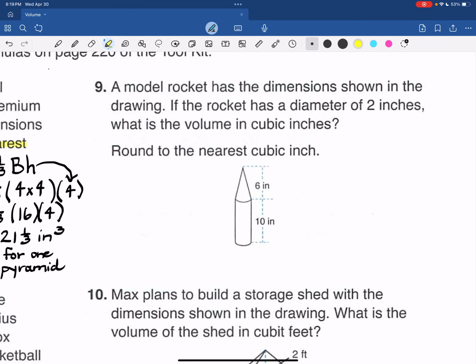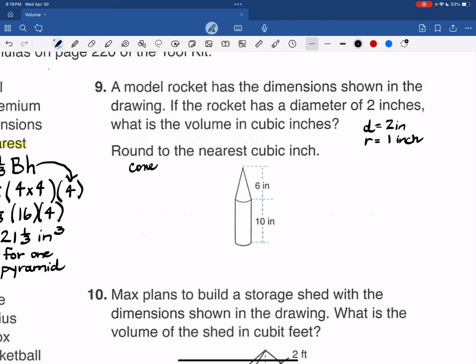On this one, we're building a model rocket, and it has the dimensions shown in the drawing. If the rocket has a diameter of 2 inches, what is the volume in cubic inches? Round to the nearest cubic inch. So they tell me that diameter is 2. So radius would be half that, or 1 inch. So I have a cone and a cylinder, and I'm going to do the cone over here.